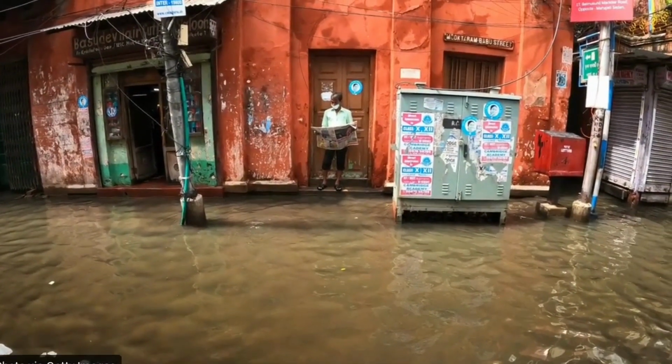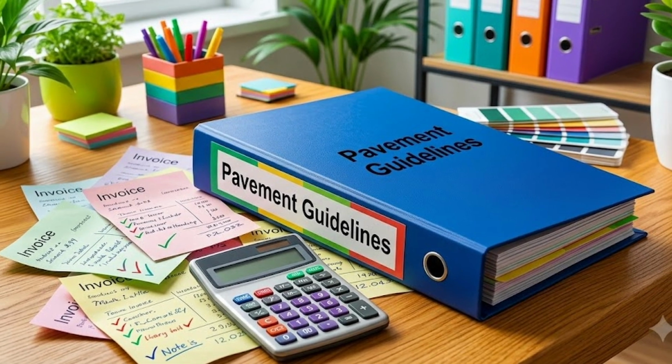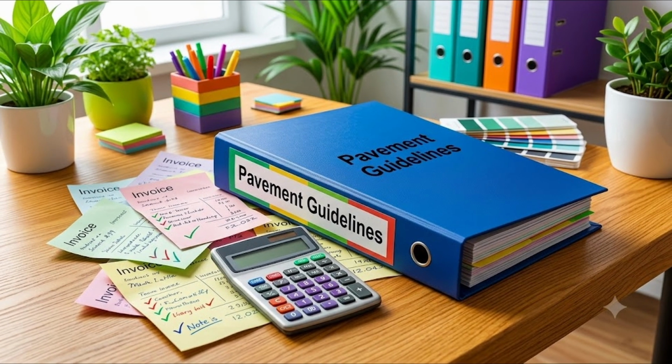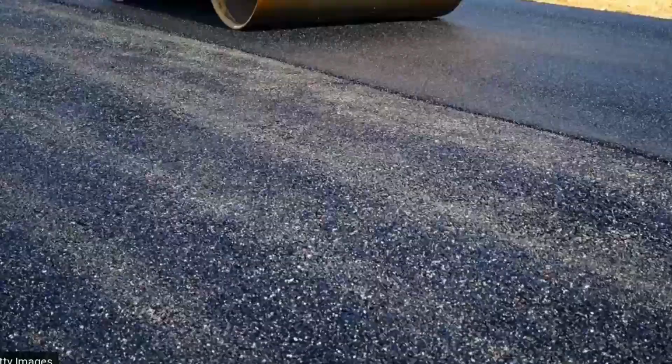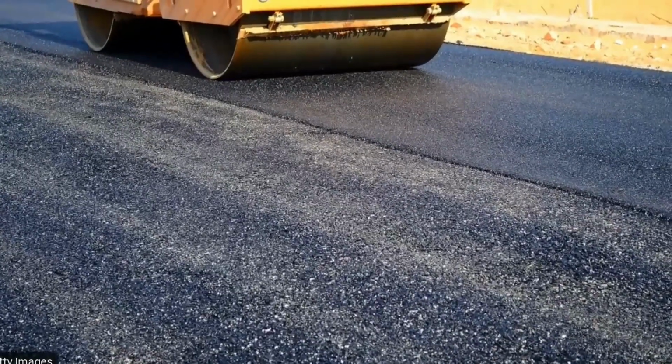When an asphalt surface degrades, the engineering standard requires a specialized machine to scrape away the damaged top layer. This maintains the street's original finished road level. Scraping takes time, planning, and specialized equipment. To avoid these short-term costs, contractors frequently ignore the rulebook. Instead of stripping the old surface, maintenance crews simply dump 3 inches of fresh, hot tar directly onto the cracked pavement.